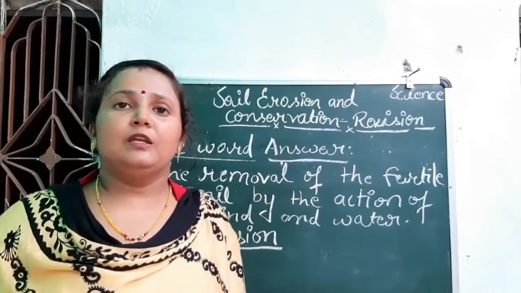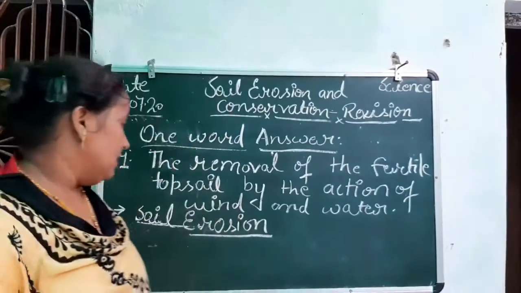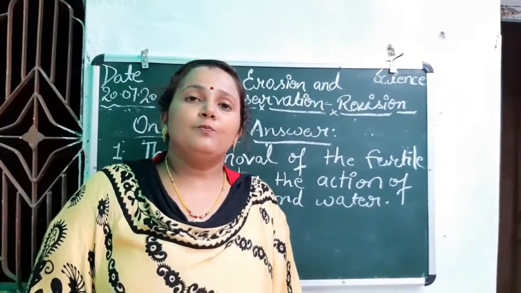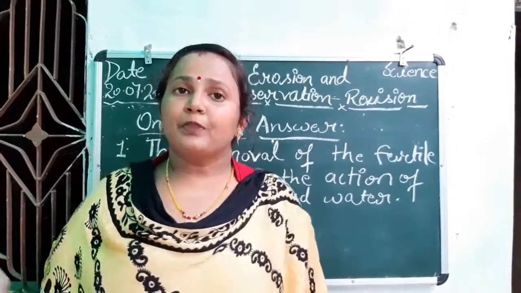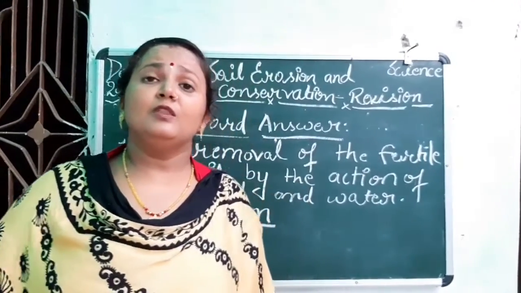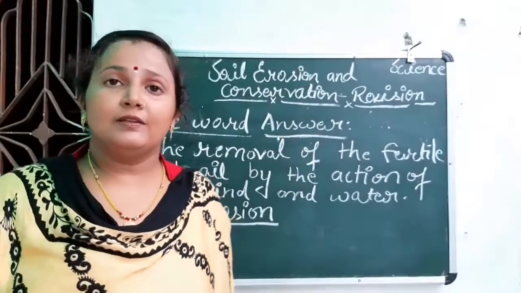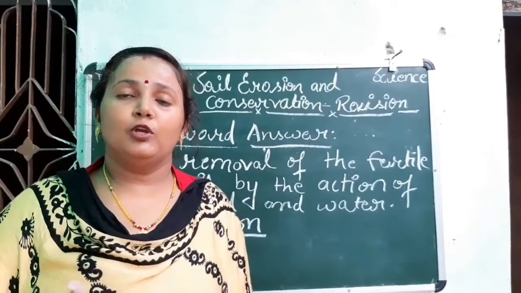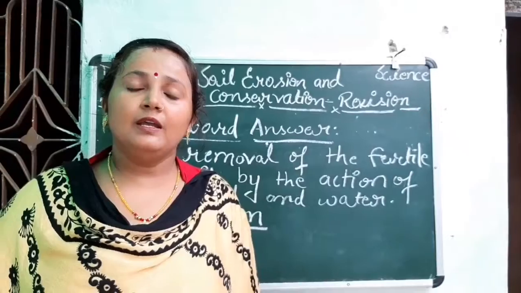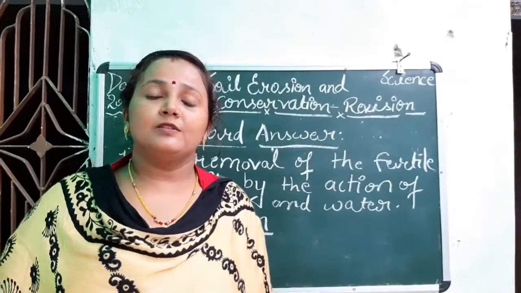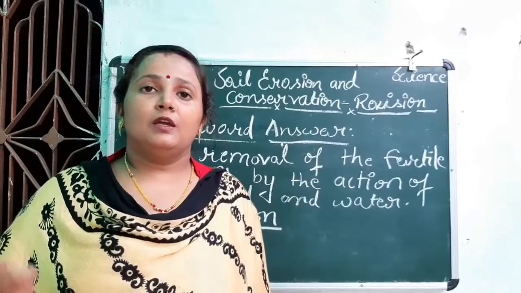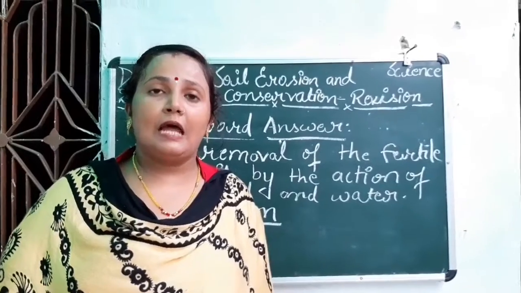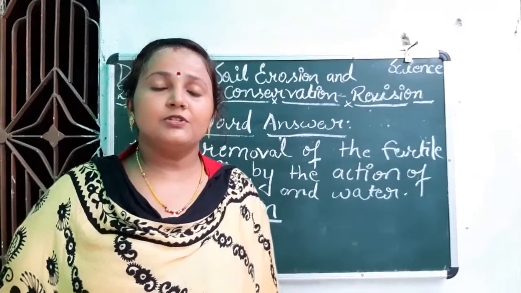Many other reasons also. So what are the causes of soil erosion? We all have discussed in the class. The causes of soil erosion are overgrazing, flowing water, force of strong wind, plowing the hills, overgrazing of animals, and deforestation on a large scale, the cutting of the forest.